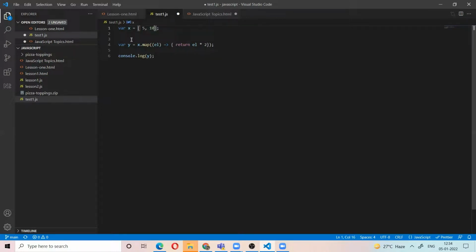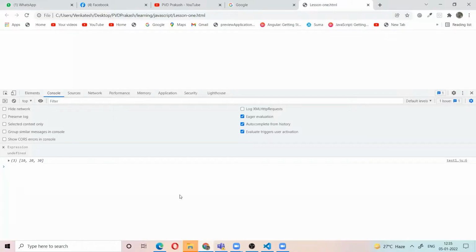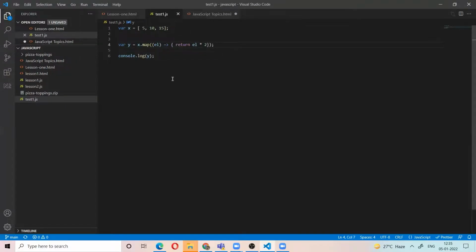We have the array 5, 10, 15. The map function takes every element from the array and applies something. Here it takes every element and multiplies it by 2 and returns it. The first time, 5 into 2 is 10, returned. Next, 10 into 2 is 20. Next, 15 into 2 is 30. So the output is 10, 20, 30. Taking every element from the array and applying something is the map function.